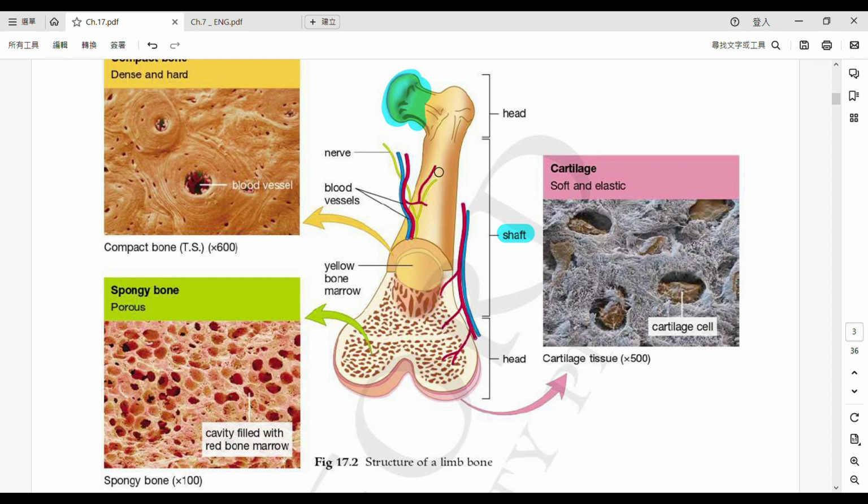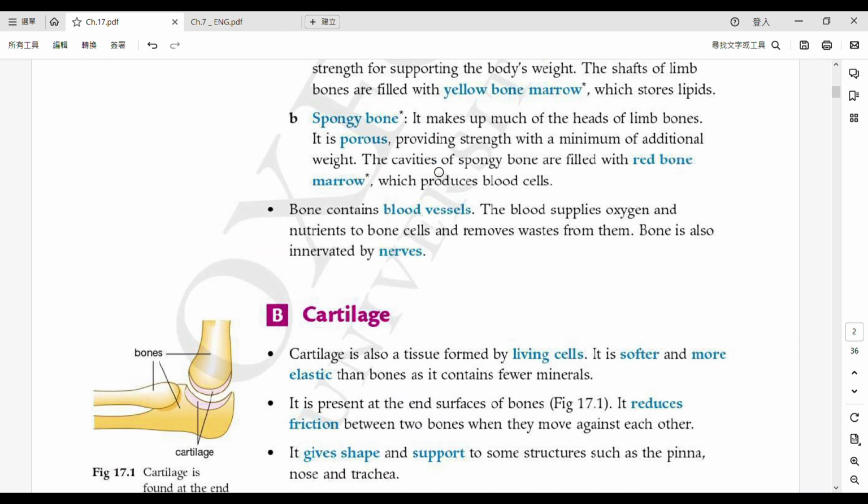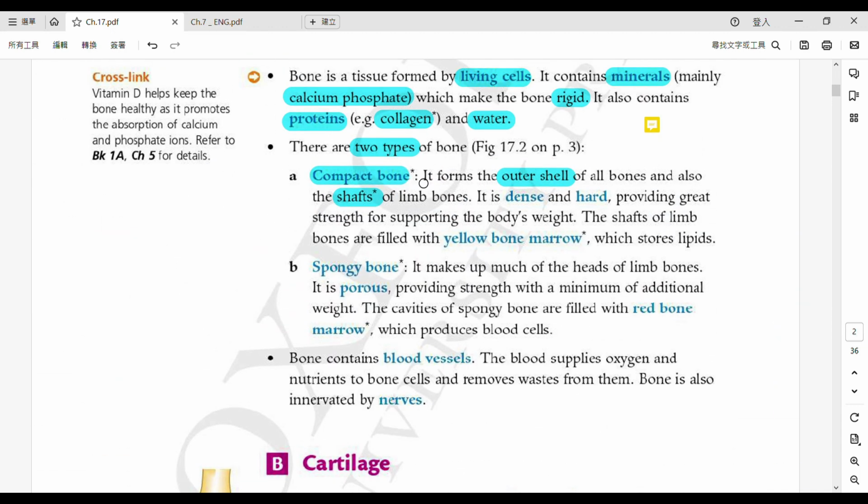The middle part is usually tougher and harder, because they are made up of compact bone. We describe them as dense, with very high density, and they are very hard, therefore providing support and strength.